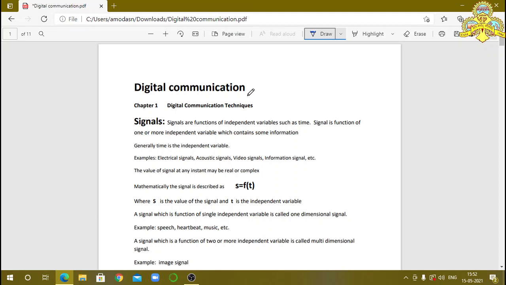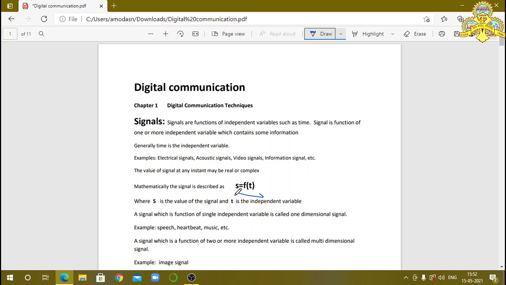Now mathematically we represent this signal as S is equal to function of t. Here you observe this. This indicates S is equal to function of t, where S is the value of the signal and t is the independent variable.